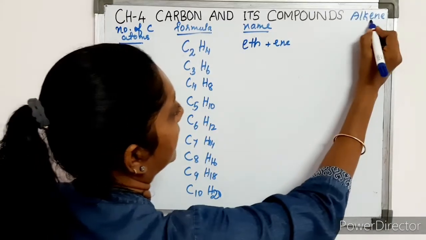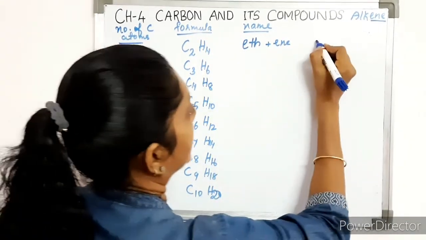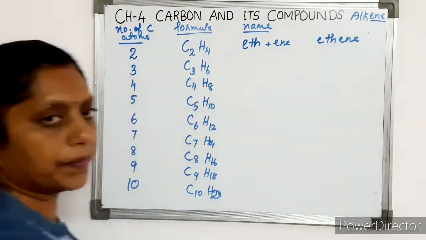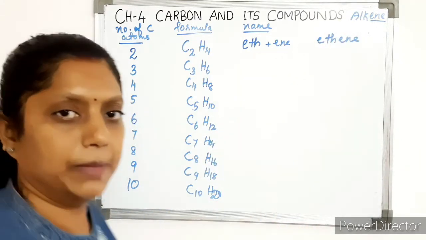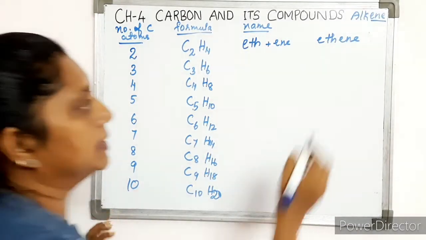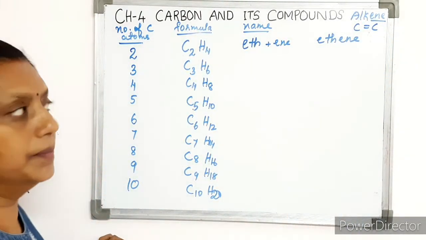Since it is an alkene, we are adding the suffix ene. So the name becomes ethene. Okay. So ethene is the first member of the family alkene. It has 2 carbon atoms and the carbon atoms are linked by a double bond.